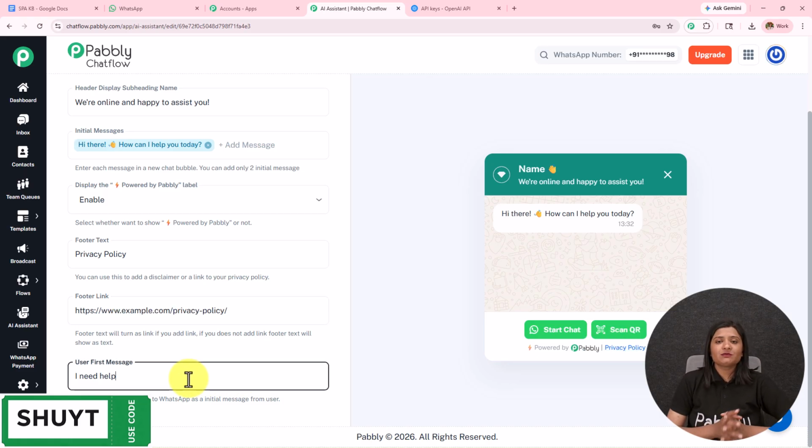In the user first message I have entered "I need help", but it is not necessary that only when I receive this "I need help" message the AI agent is going to reply. It is going to reply based on any message.